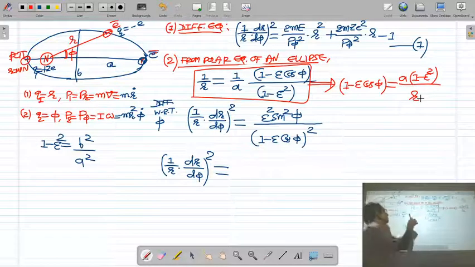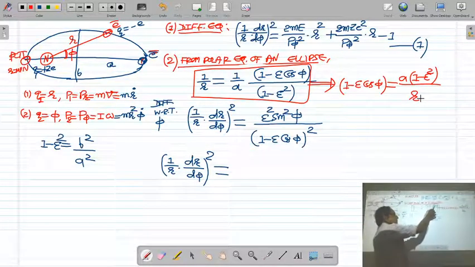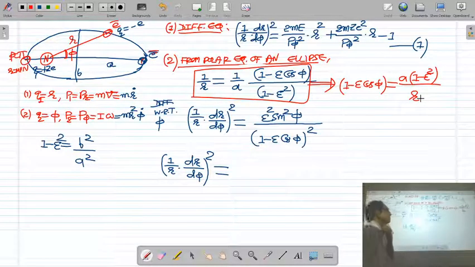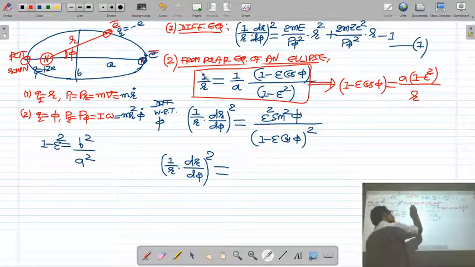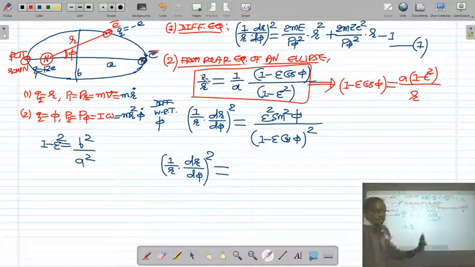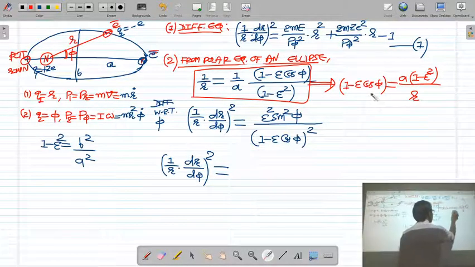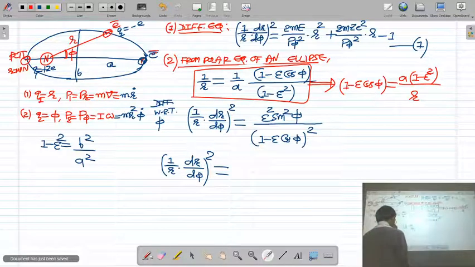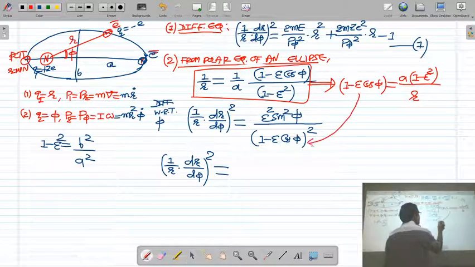From the polar equation of ellipse, 1 upon r is equal to 1 upon a, 1 minus epsilon cos phi upon 1 minus epsilon square, so the value of 1 minus epsilon cos phi is equal to a into 1 minus epsilon square upon r. That value you can put in the denominator.